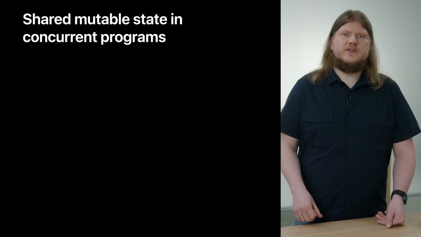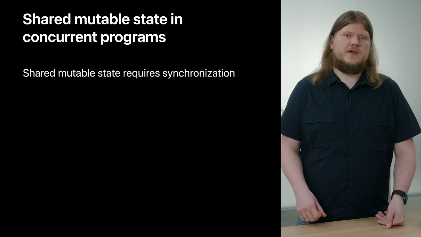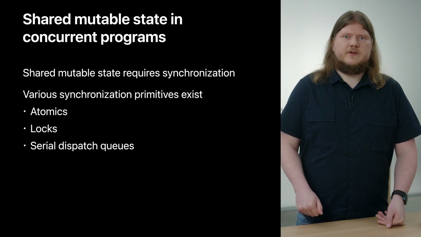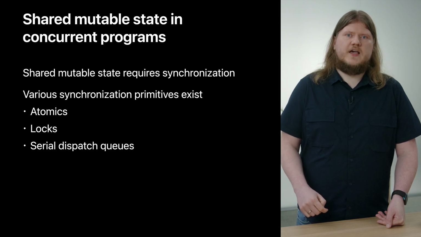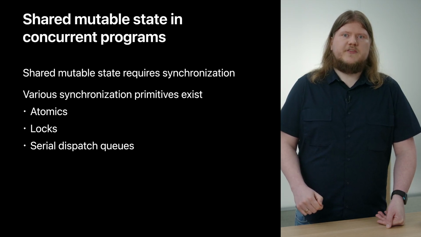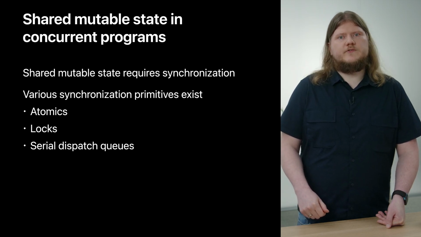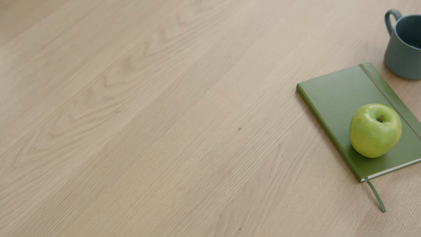When we have shared mutable state in a concurrent program, we need some form of synchronization to ensure that concurrent use of our shared mutable state won't cause data races. There are a number of primitives for synchronization, from low-level tools like atomics and locks, to higher-level constructs like serial dispatch queues. Each of these primitives has its various strengths, but they all share the same critical weakness. They require careful discipline to use exactly correctly every single time, or we'll end up with a data race.